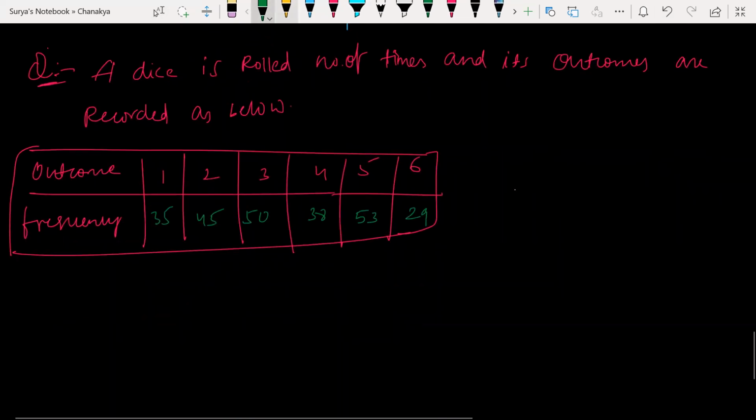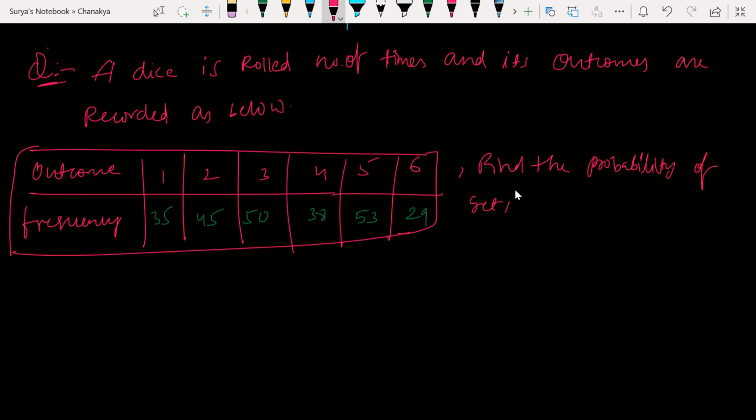So this is what he has given. The question is, find the probability of getting an odd number. Guys, are you able to understand my handwriting here? Yes. Odd number is what? 1, 3, and 5. Very simple. Look at it here. What is it asking us first? An odd number: 1, 3, 5.